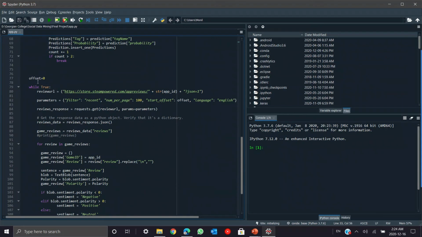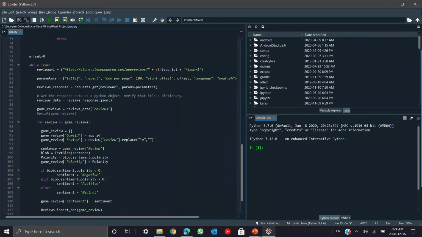Then comes our reviews API. So here you can see this is the API review. This is the app ID, the game ID that we append. Then here are the filters, the recent reviews. Then number of reviews per page is 100. That's the maximum limit. And then we kept the offset to have the pagination. After every 100, it will jump onto the next. And then the language has been kept English.